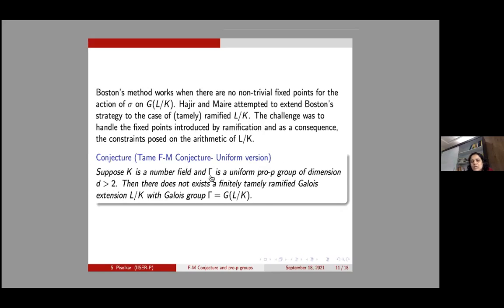Suppose K is a number field and gamma is a uniform pro-p group of dimension d strictly greater than 2, then there does not exist a finitely tamely ramified Galois extension L over K with Galois group this.